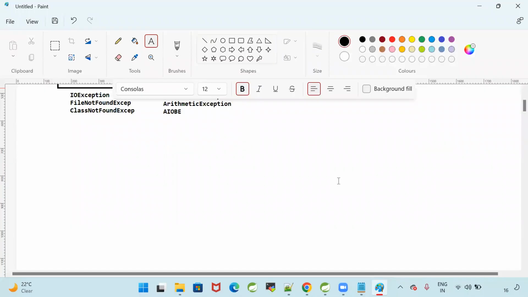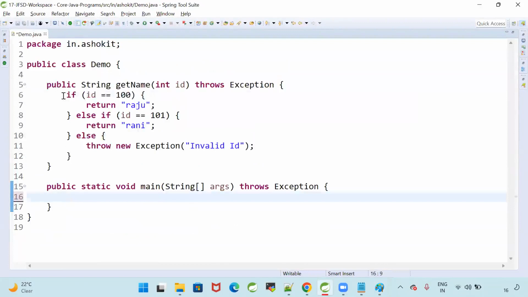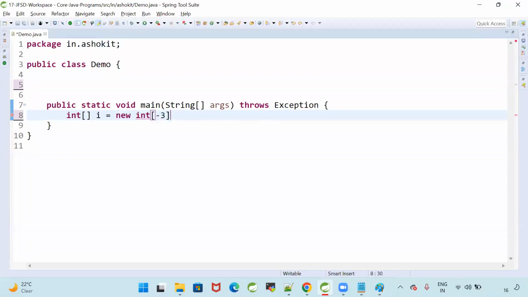If I give array size as a negative number. See, I'm going to create one array. Now see, int i = new int[-3]. Is the compiler telling me any problem? No. Why? The compiler is thinking that it is valid.